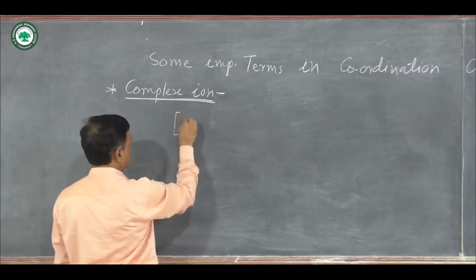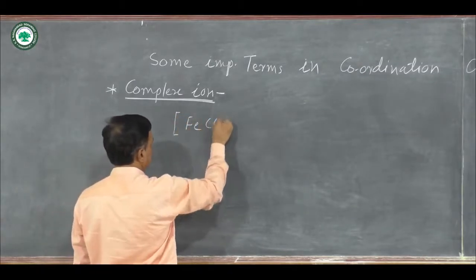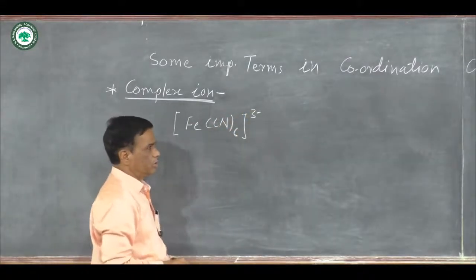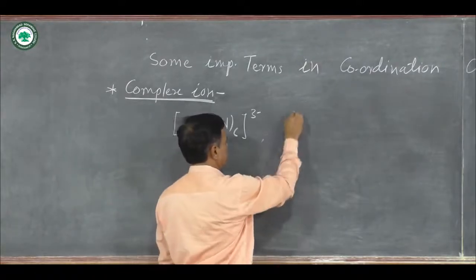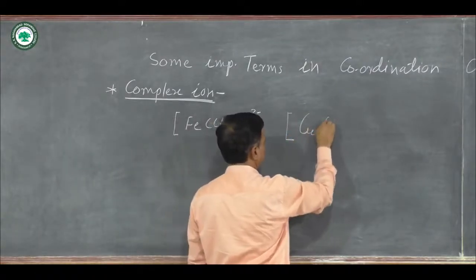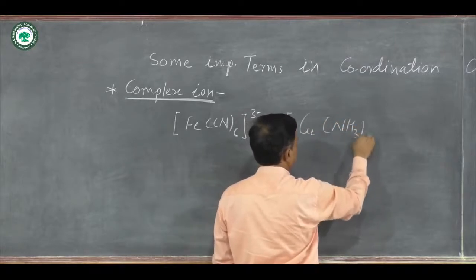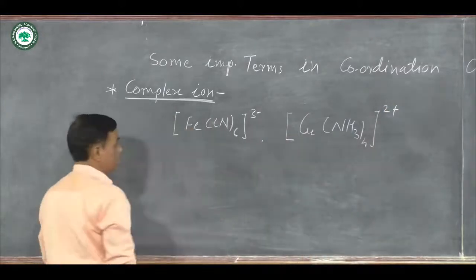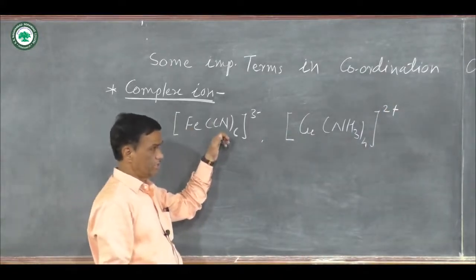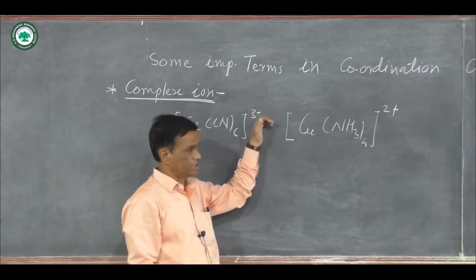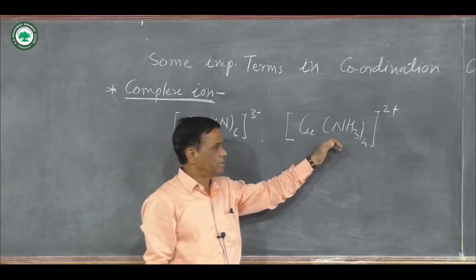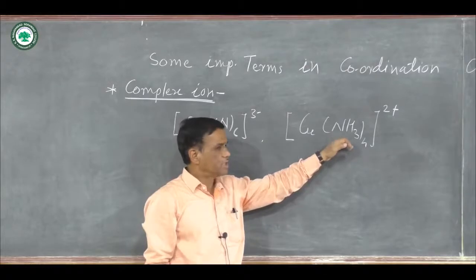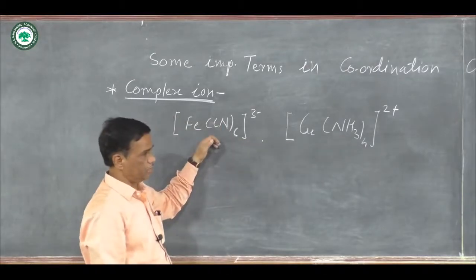An example is, suppose there is a formation of Fe(CN)6 3-. The second complex ion is, suppose there is a formation of Cu(NH3)4 2+ complex ion. Both are complex ions. The first one is a negative complex ion, meaning the charge on the complex is 3-, and the second is positive, where the charge on this complex is positive. This is in cationic form and this is in anionic form.